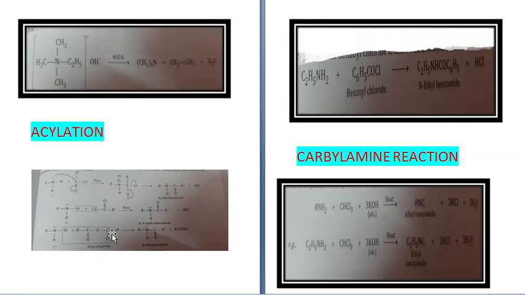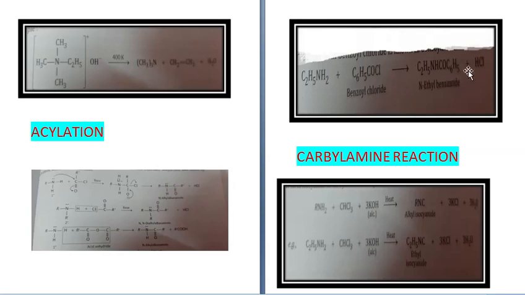This is acid anhydride. When the amine reacts with acid anhydride, you will get RNHCOR, N-alkyl alkanamide, plus RCOOH, carboxylic acid. Now if the same amine is treated with benzoyl chloride instead of acid chloride, benzoyl chloride, formula C6H5COCl, will give you N-ethyl benzamide, C2H5NHCOC6H5, plus HCl.